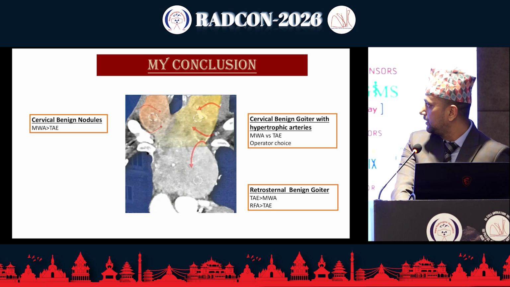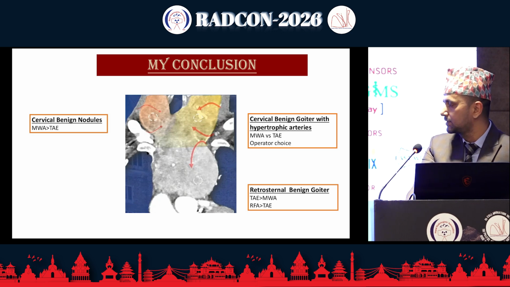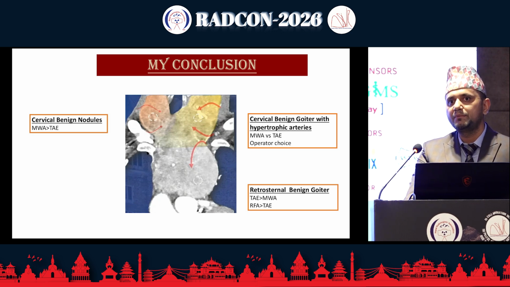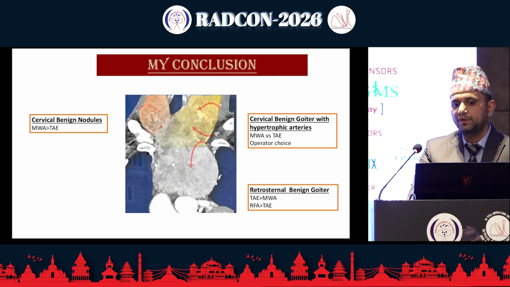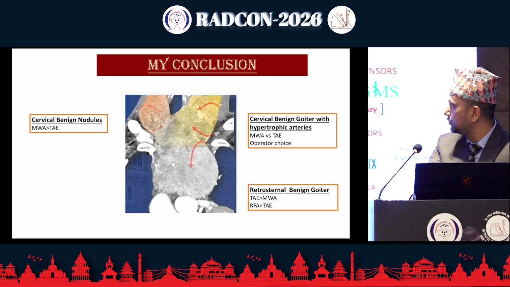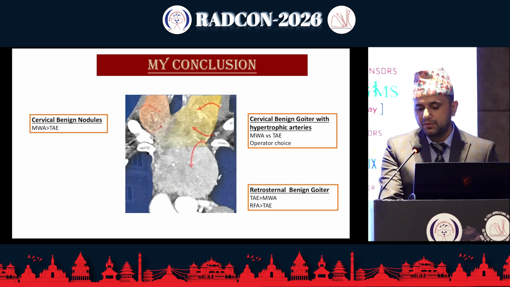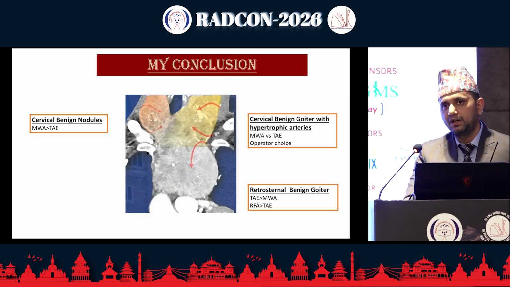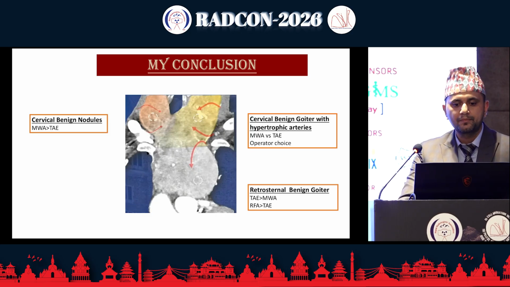Also, in case of hypertrophic arteries, even when the nodule is limited within the neck itself, TAE may be a potential alternative to microwave ablation. However, the choice of treatment depends upon the operator.